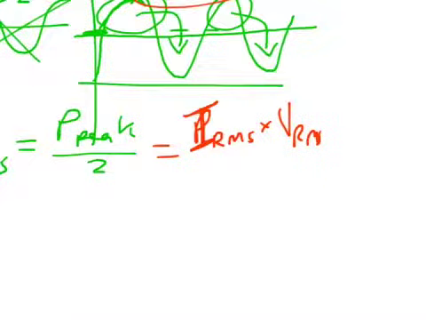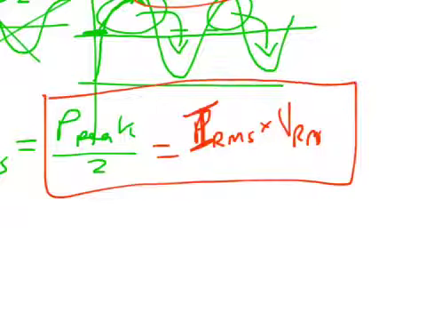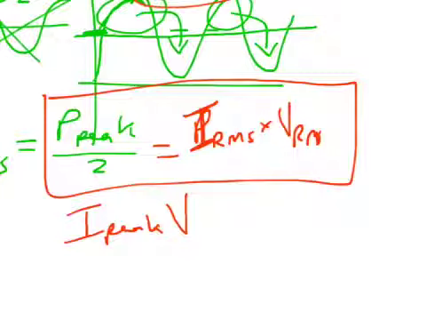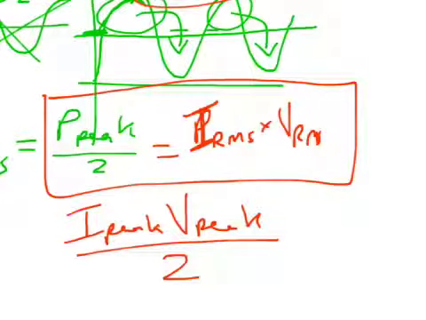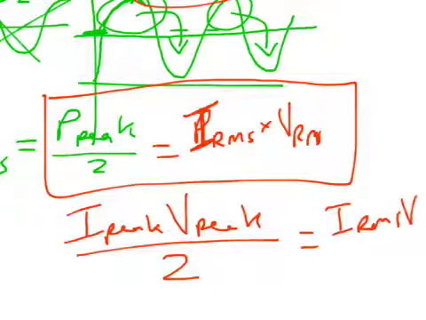Okay, I got myself a little confused. Either way, we've arrived at this spot here where the peak power divided by 2 is the RMS, which is IRMS times VRMS. If we consider this from a slightly different angle, the peak power is the peak current times the peak voltage. So if we take the left hand side, we've got I peak V peak over 2 equals IRMS VRMS.